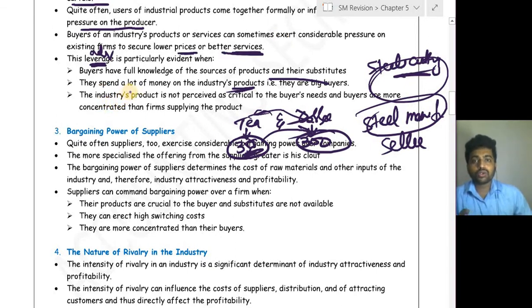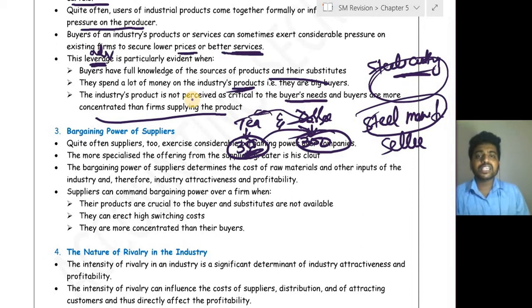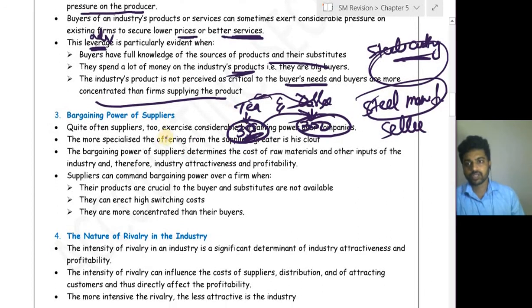So no supplier wants to leave those big buyers. So what they will do is give certain discounts, and they will adjust to the pressure of that particular buyer. The industry's product is not perceived as critical to the buyer's need, and buyers are more concentrated than the firms supplying the product. So when the product is not that important, the buyer will not purchase it if the supplier charges more than what he expects.